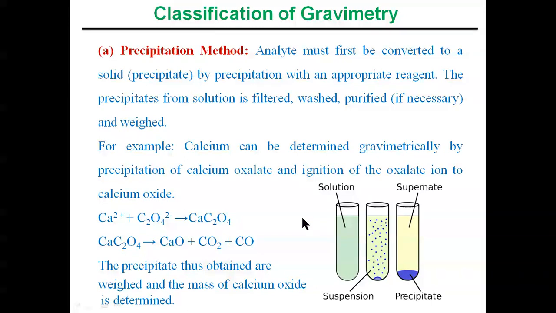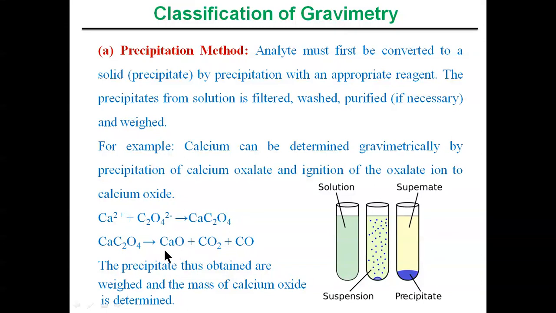So here, calcium can be determined gravimetrically by precipitation as calcium oxalate. Once we add the precipitating reagent, that is oxalate ions, these oxalate ions react with the analyte ions, that is calcium ions, and give us calcium oxalate as a precipitate. This precipitate is further ignited, and under the ignition process this gives us calcium oxide.